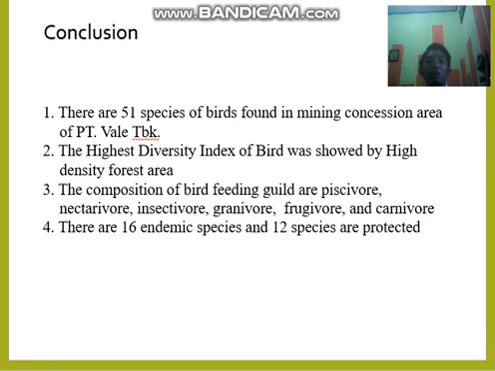In conclusion, there are 51 species of birds found in the mining concession area of PT Vale. The highest diversity index of birds was shown by the high density forest area. The composition of bird feeding guilds is piscivore, nectarivore, insectivore, granivore, frugivore, and carnivore. And there are 16 endemic species and 12 protected species.